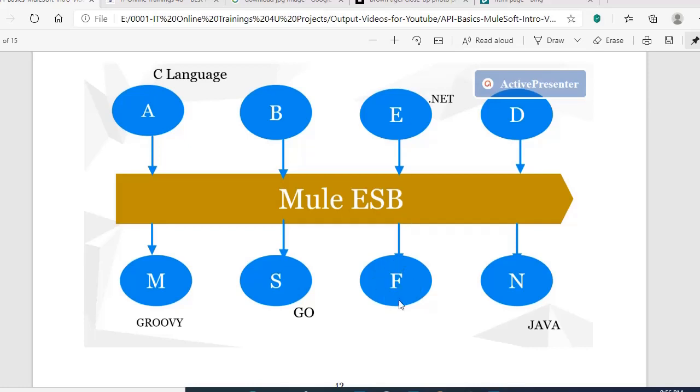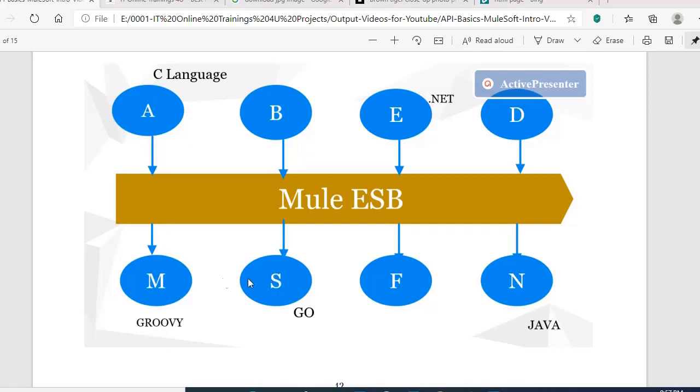Let's say this is Hyderabad, this is Bangalore. In Hyderabad, this ESB will pick up the data. Let's say this is in .NET, this one in Java or C language. Let's take this example: A is in C language, and this application is written in Groovy script. A will send that C language data to this ESB. It will transform that data to the Groovy language, and send it to the M application.